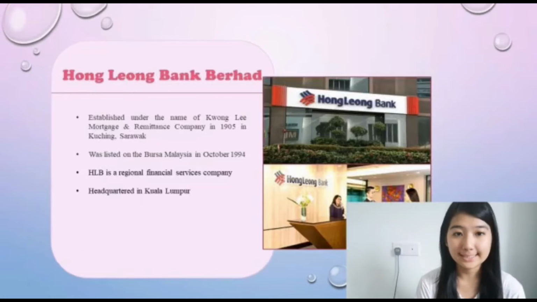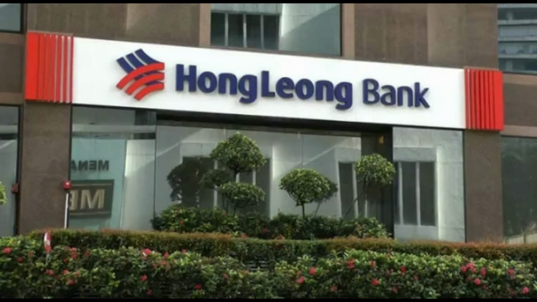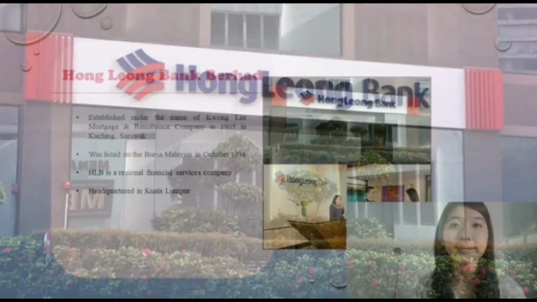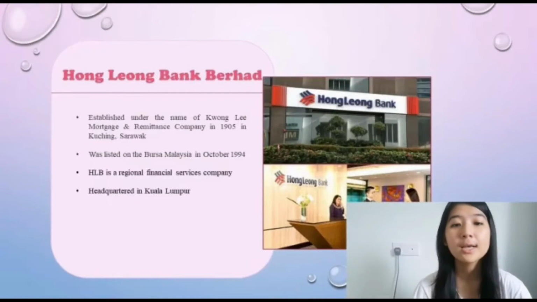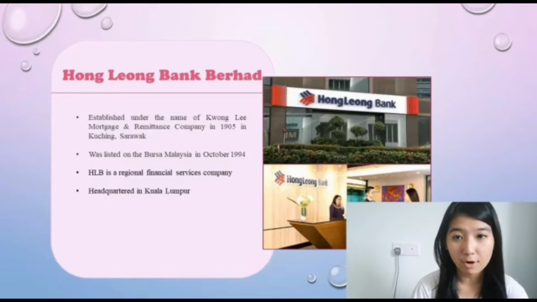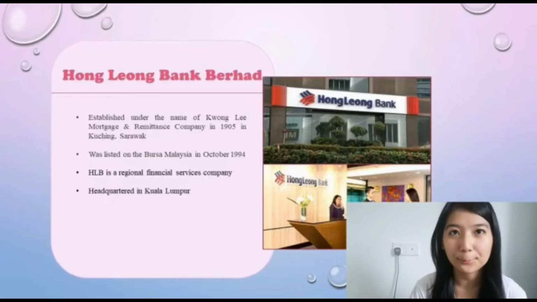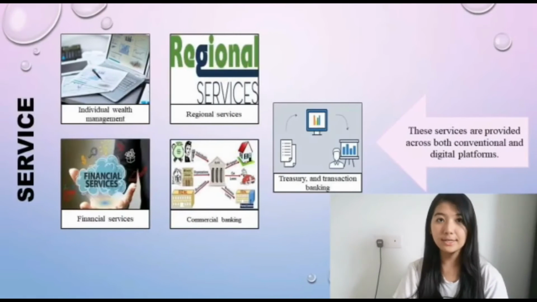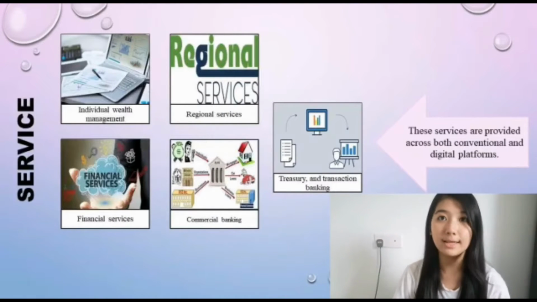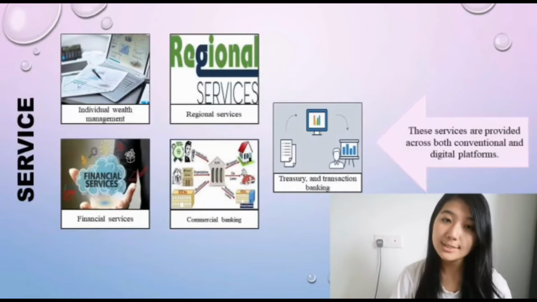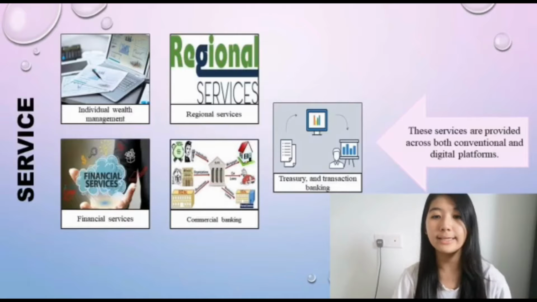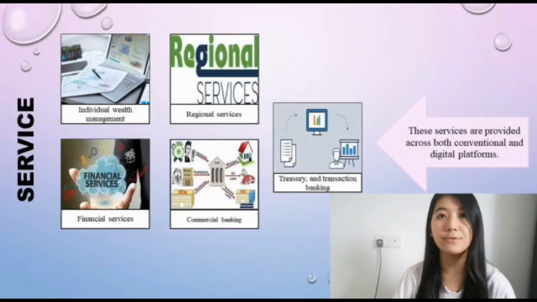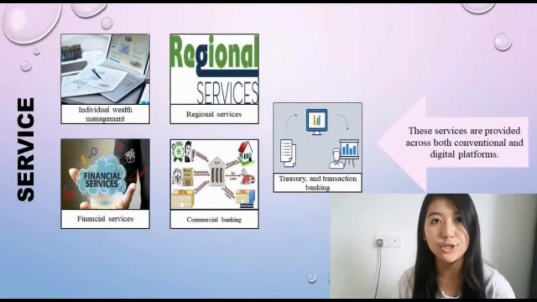Hong Leong Bank Berhad was established under the name of Kwong Lee Mortgage and Remittance Company in 1905 in Kuching, Sarawak. It was listed on Bursa Malaysia in October 1994. Hong Leong Bank is a regional financial service company headquartered in Kuala Lumpur. It has offered a diverse range of products and services in Malaysia and across the region, including individual wealth management, financial service, regional service, commercial banking, treasury and transaction banking with a broad range of creative financial solutions.